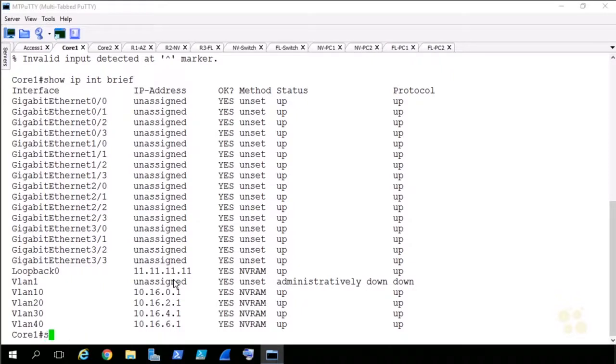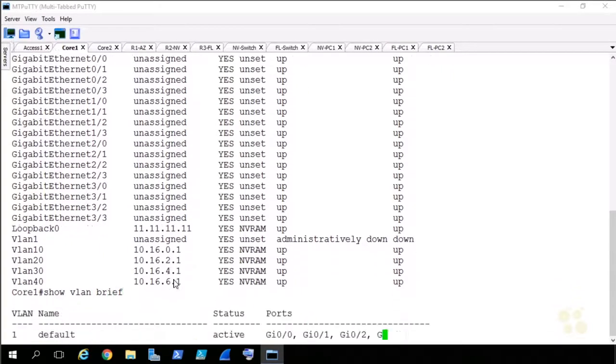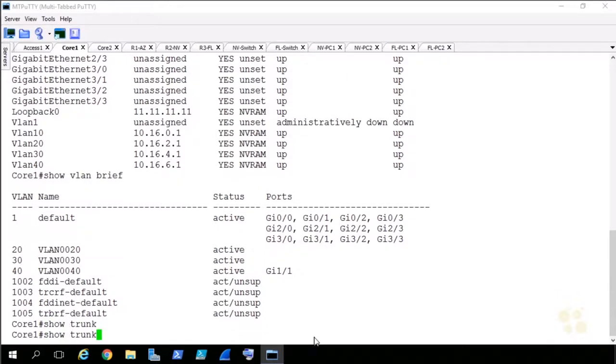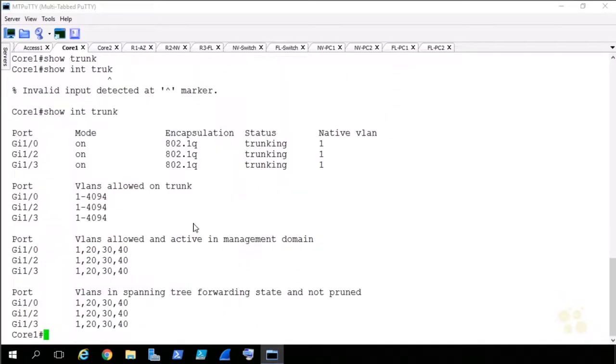Let's do a quick show VLAN brief here. Okay, so that's a little concerning. I don't see VLAN 10 anywhere in here. Let's do a quick show. Oh, show int trunk, that's it.